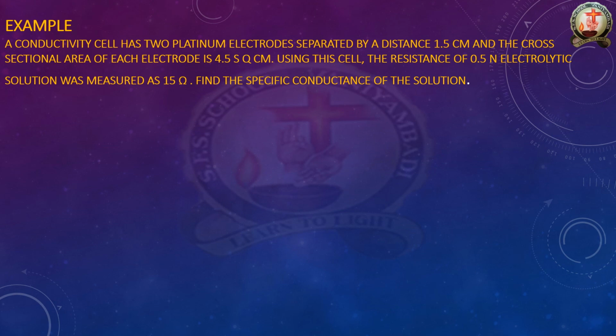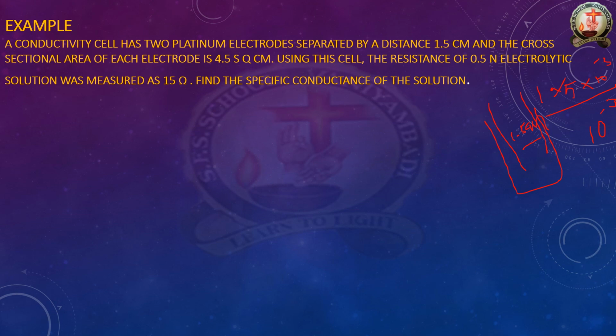The distance is 1.5 centimeter, or 1.5 into 10 to the power minus 2 meter, since a centimeter is 10 to the power minus 2 meter. The cross-sectional area of the electrode is 4.5 square centimeter.